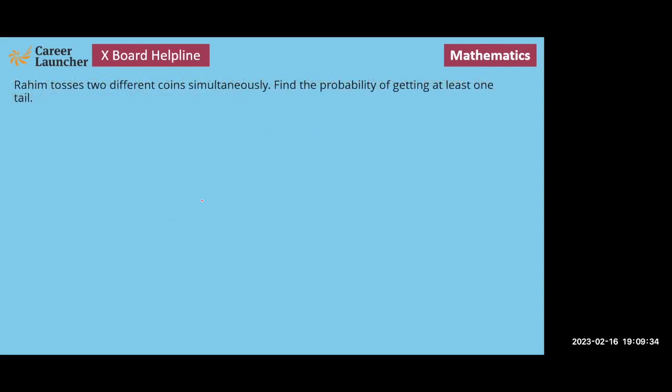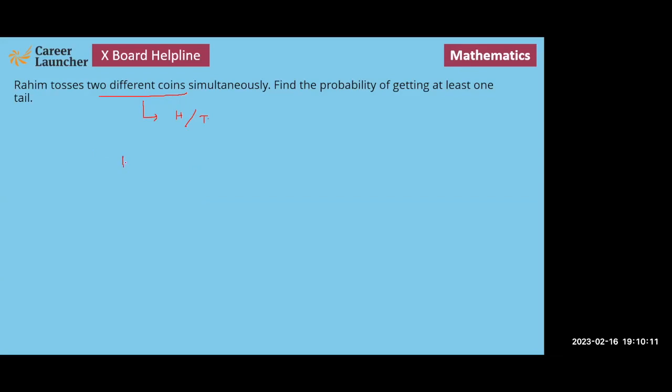Rahim tosses 2 different coins simultaneously. Find the probability of getting at least one tail. So obviously we should know कि जब भी हम coin की बात करें, coin में एक head होगा, एक tail होगा. And so when Rahim is tossing 2 coins, there are different possibilities. क्या-क्या possibilities हैं?